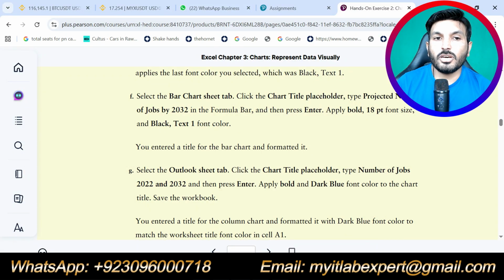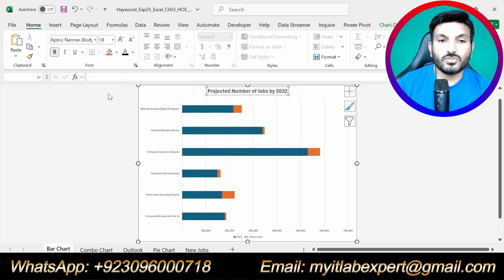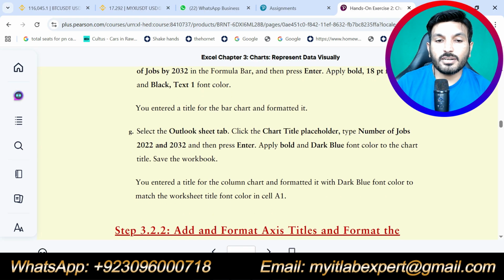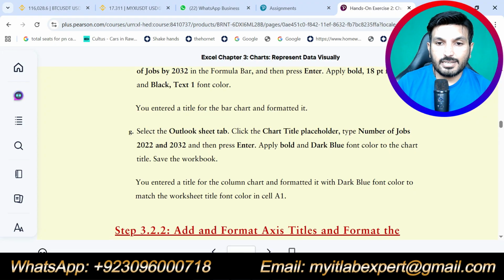Now it is saying that we are supposed to apply bold, 18 point font size and black text 1 font color. Select, apply bold, 18 point font size, this one, and change the color to black text 1, this one. So we are done with part F. Now let's do part G. Select the Outlook sheet tab. Then click the chart title placeholder, type number of jobs 2022 and 2032.